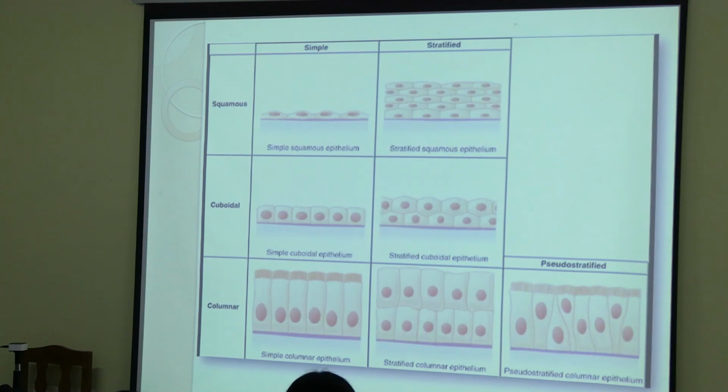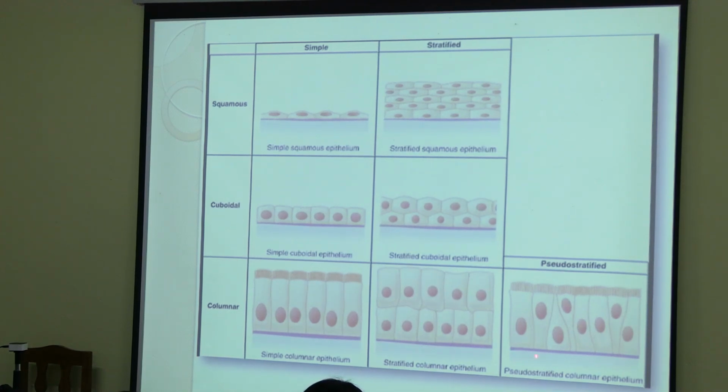Basement membrane. Now, as you can see, there is more than one layer of cells, so it is stratified. Here the superficial cells are flattened, so stratified squamous. Cuboidal, so stratified cuboidal, and these are columnar, so stratified columnar. Now see, this is the pseudostratified columnar epithelium.